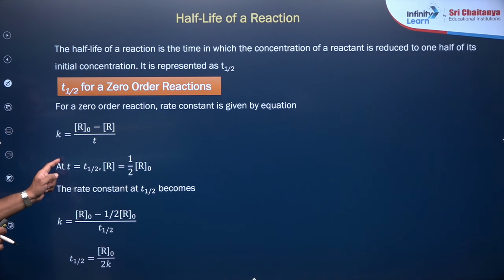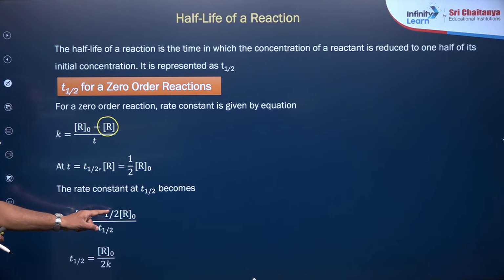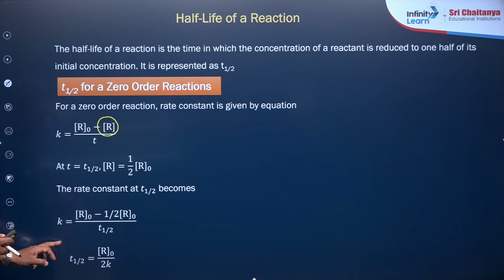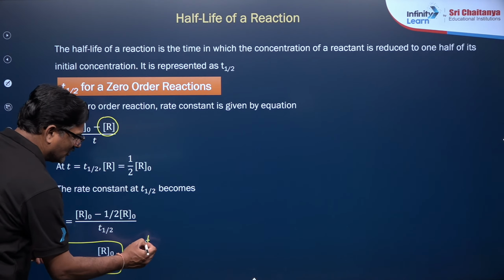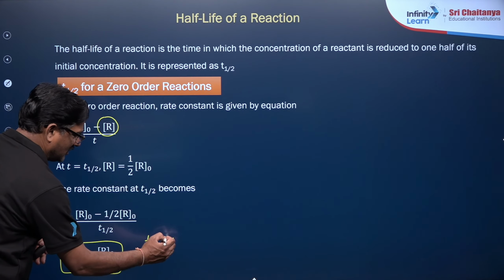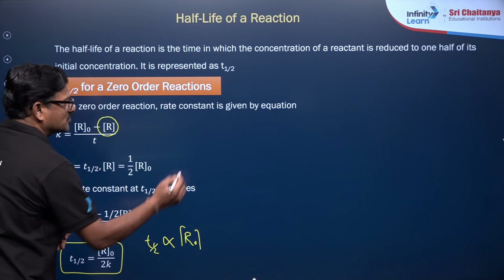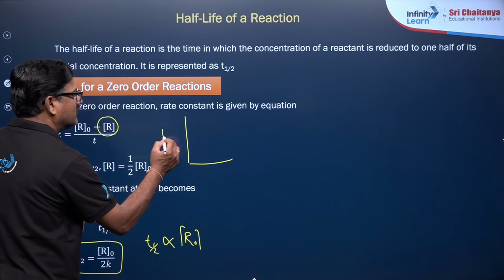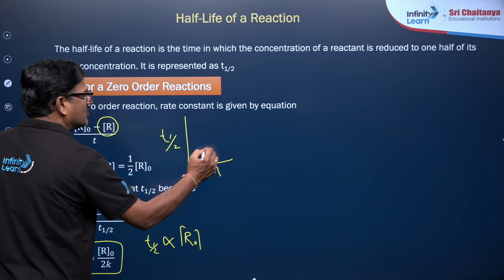So at t becomes t half, R becomes R naught by 2. So you are going to see t half is equal to R naught by 2k. We can say t half for the zero order is directly proportional to initial concentration. So if you plot t half against initial concentration, you are going to get a straight line.